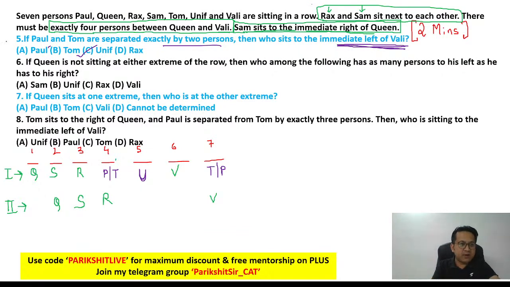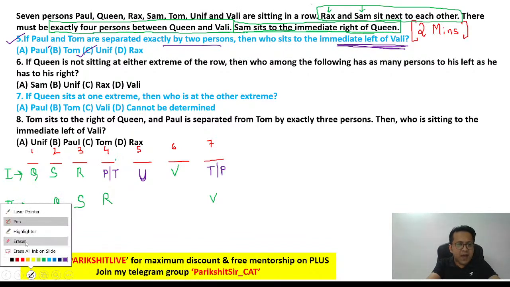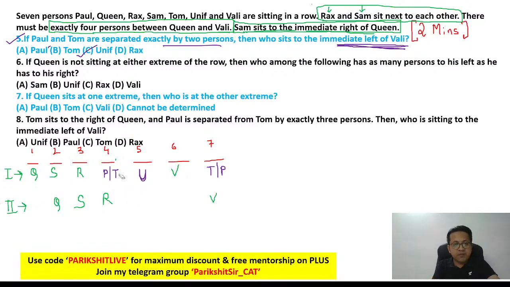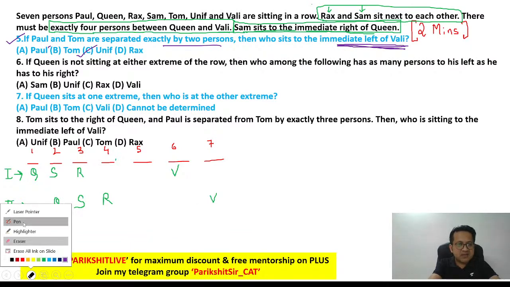Let's go to the next question. Question 6. Now remember, data from 5 cannot be carried over to question 6. You cannot carry over data from one question to the next. So 5 mein jo bhi kiya tha, forget it. You can rub it off. In 5 I had the purple color, so I'm going to remove the purple color because that was only for question number 5. Chalo. Next.